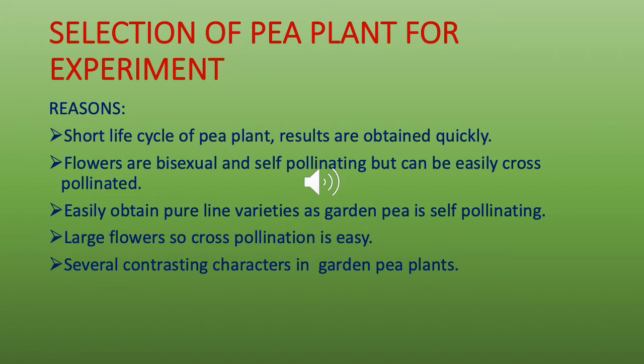And we could cross pollinate and get a hybrid because the flowers were large, so you could easily transfer the pollens of one flower to the stigma of other flower. And we had several contrasting characters in the garden pea plants. So when you have a lot of contrasting characters, it helps us to understand the transmission and the variation in these characters, which form the basis of genetics.